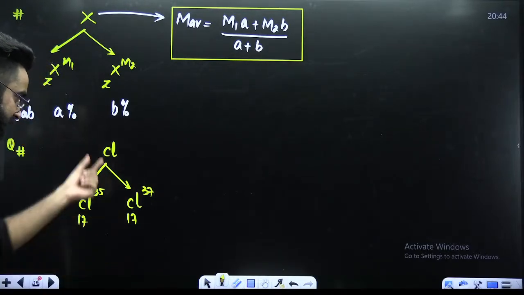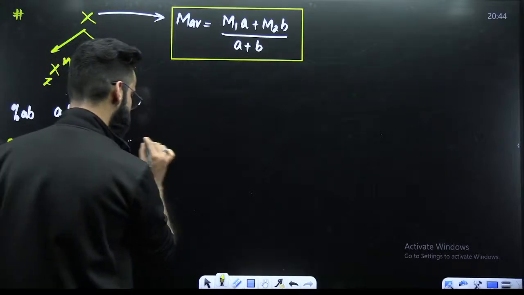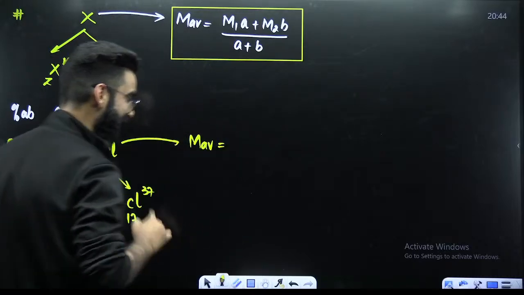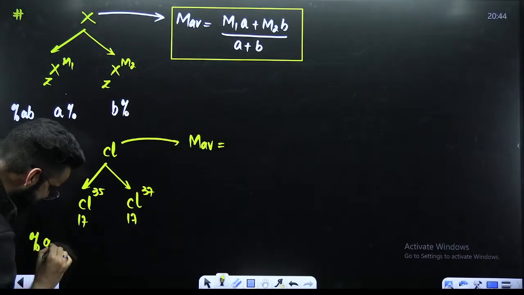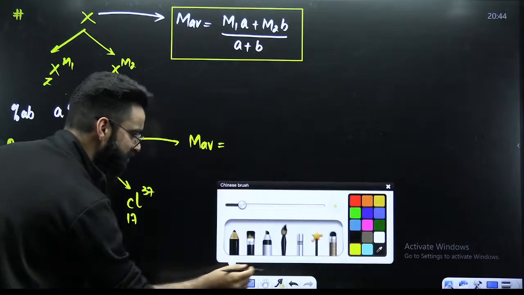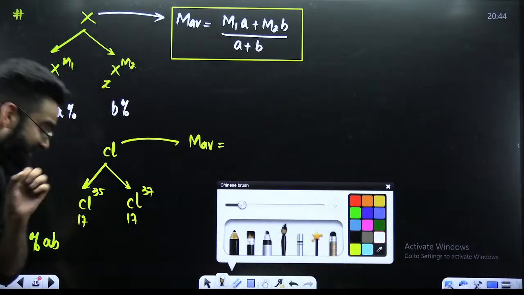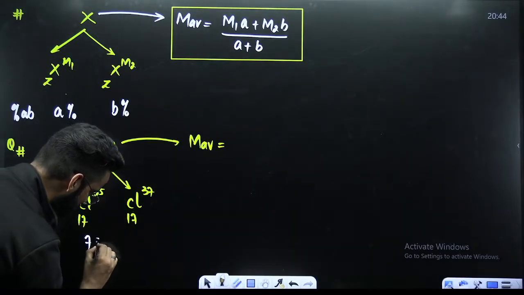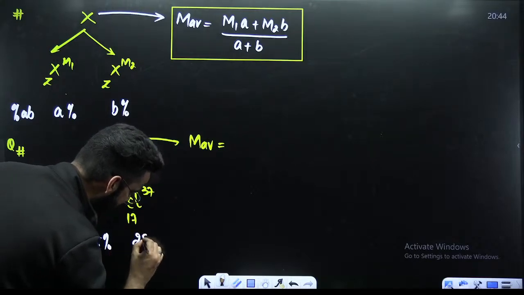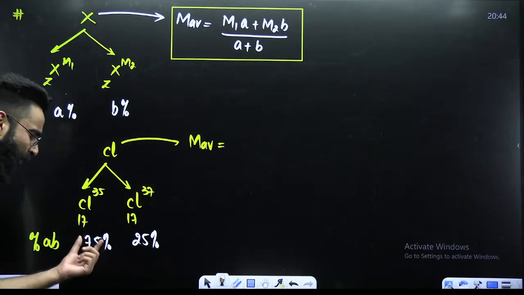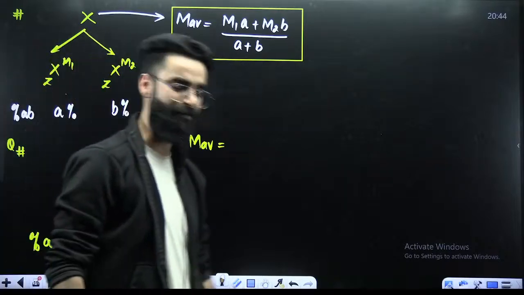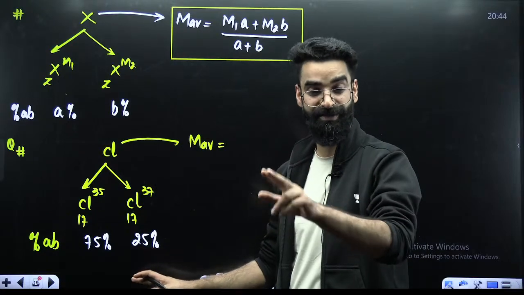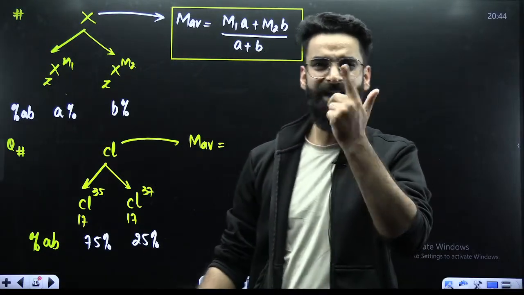My dear students, if chlorine has isotopes, then we shall be calculating the average atomic mass of chlorine. And in order to calculate the average atomic mass of chlorine, what do I need? I need the percentage abundance of these isotopes. And experimentally, it has been observed the percentage abundances of these isotopes are 75% and 25% respectively. Now, what does this mean? What does the 75%, 25% mean? Let me tell you that. These are the percentage abundances. What does it mean exactly? It means like this.